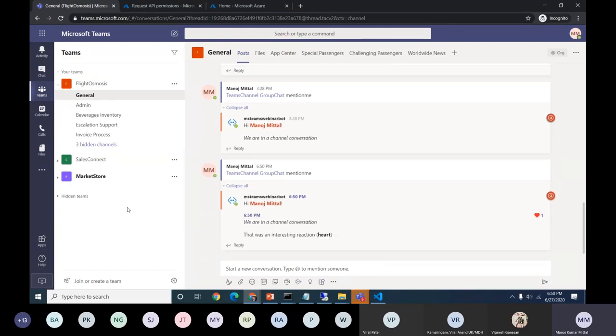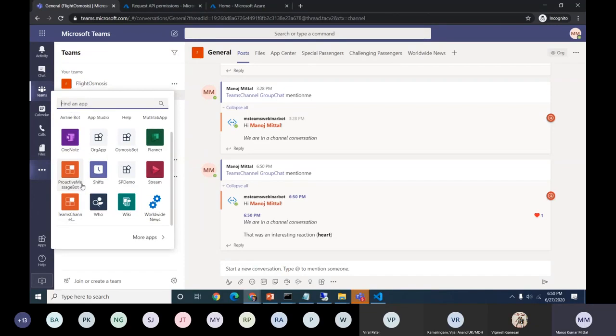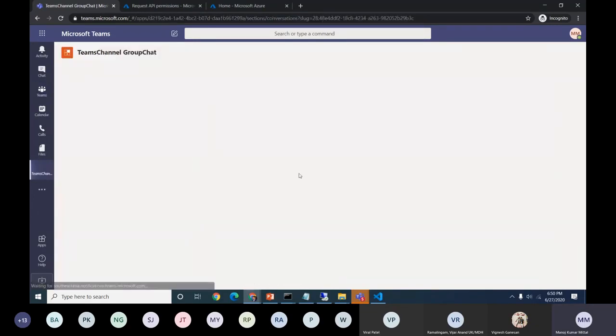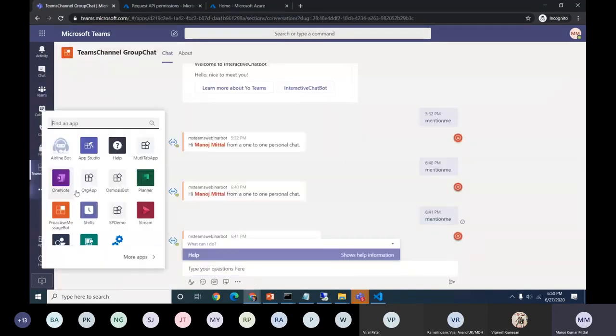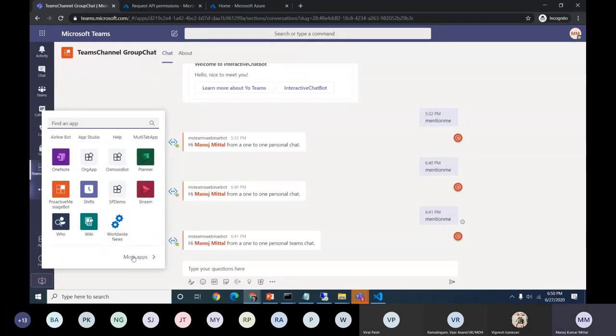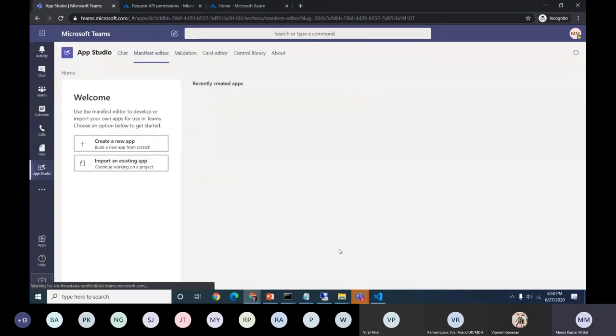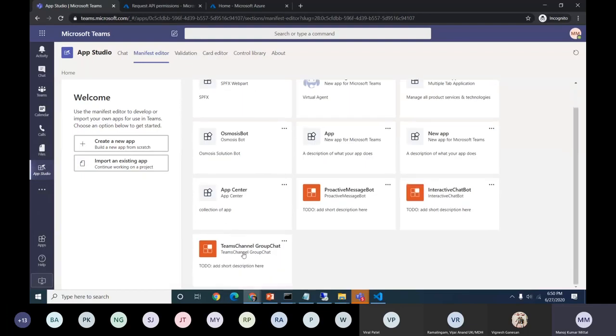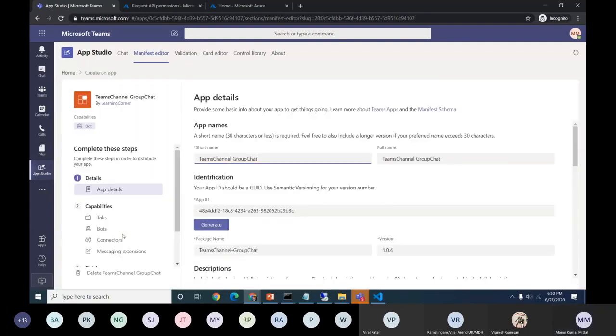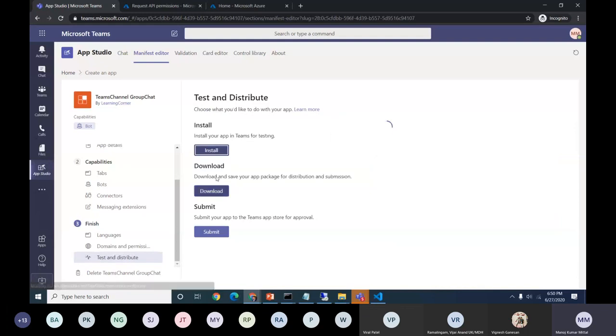Okay, so this is the one section. Now again we have the group chat. Let's test the group chat also. I'll go back to the Teams channel, not this one. As it is already there in App Studio, manifest, open it, test and distribute.